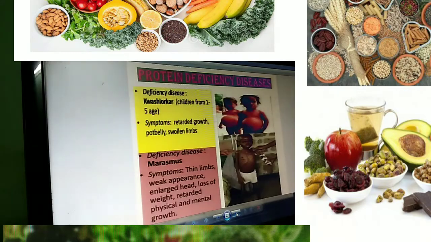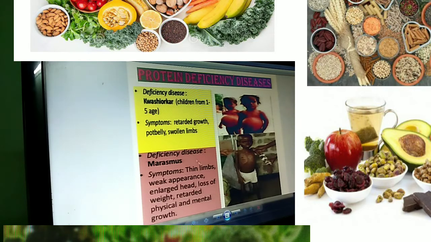Now protein deficiency usually causes retarded growth. Growth will be less, and there is a pot-like belly and swollen limbs, legs and hands will be swollen. Usually this disease occurs from 1 to 5 years of age because it is the growing age.